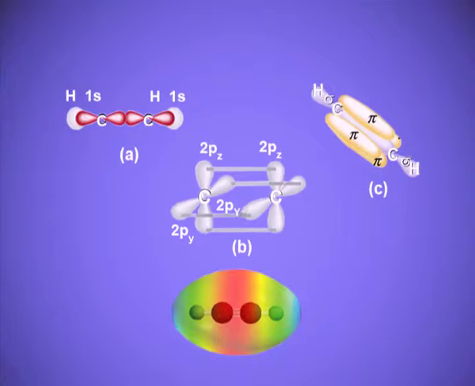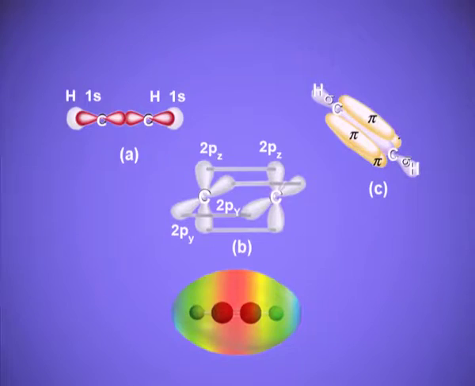Figure B is showing you the sideways overlapping of the p orbitals. The py orbital overlaps with the py orbital because of the same parallel orientation, and the pz orbital overlaps with the pz orbital again due to the same orientation. Py orbital cannot overlap with the pz orbital.